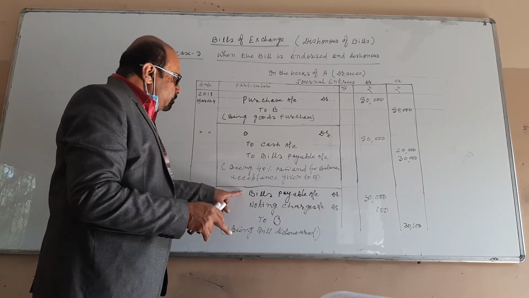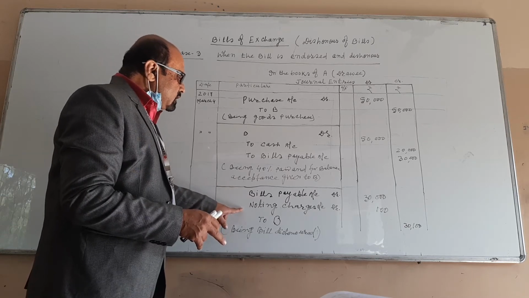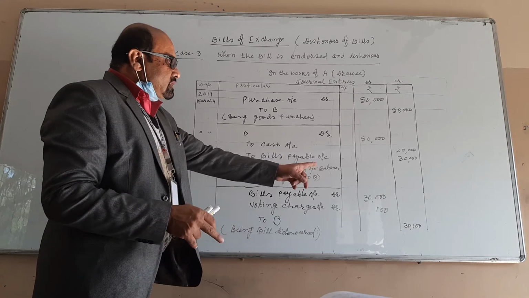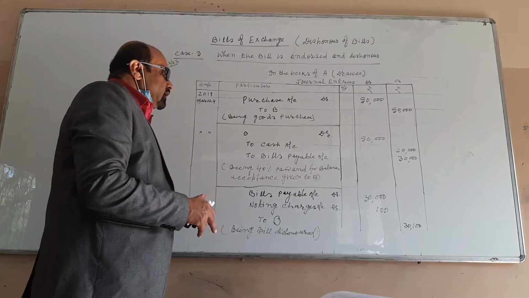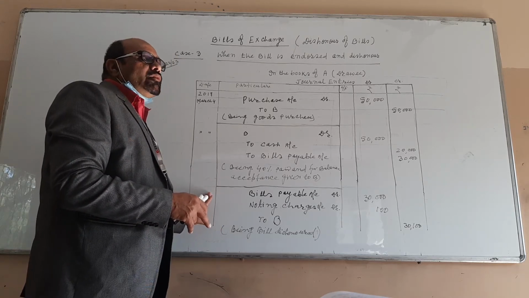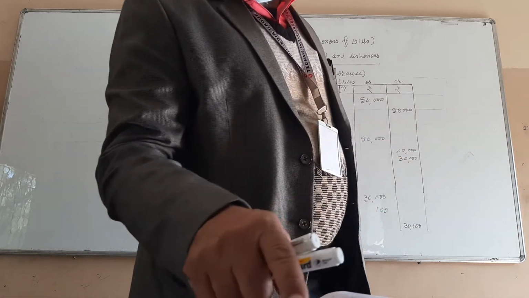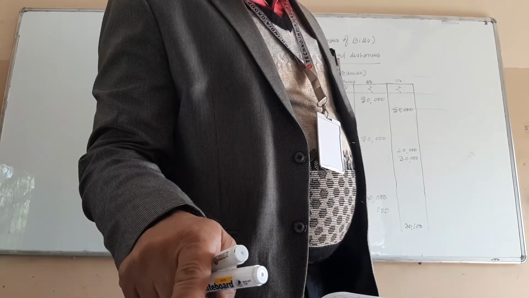So you write the entry: bills payable account debit, noting charges account debit, to B, and the amount is 30,100 and 30,100. But on which date is the bill dishonored? On the date of maturity. So date of maturity, students: in the question it is mentioned the bill is of 30 days.